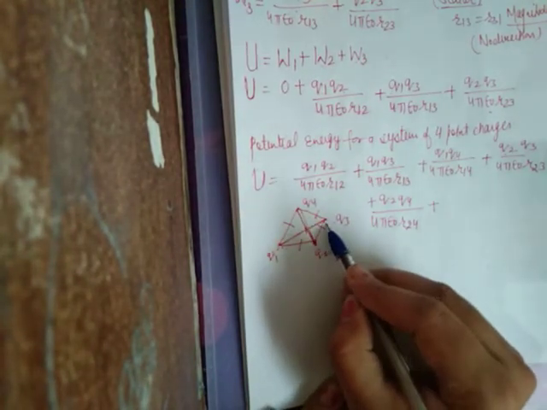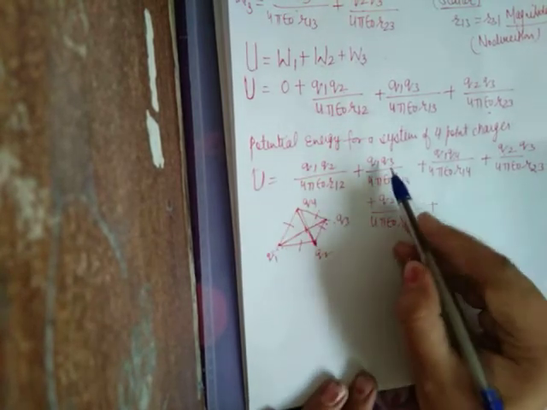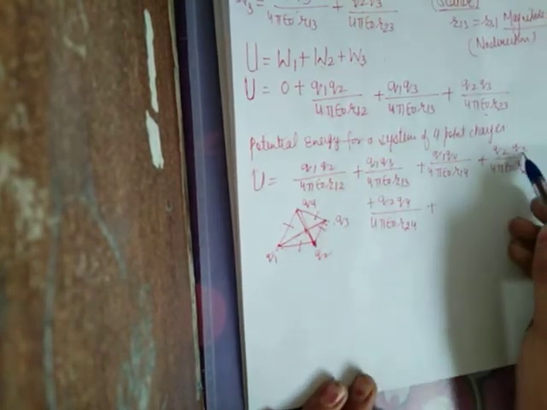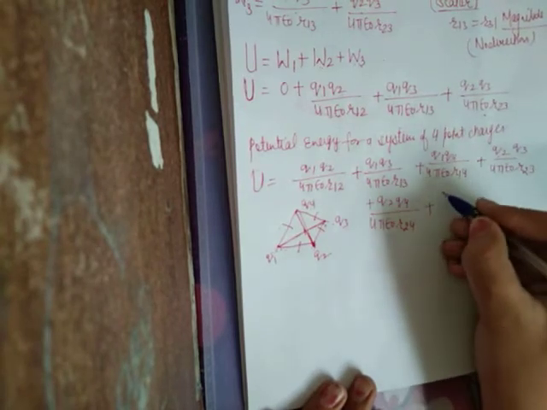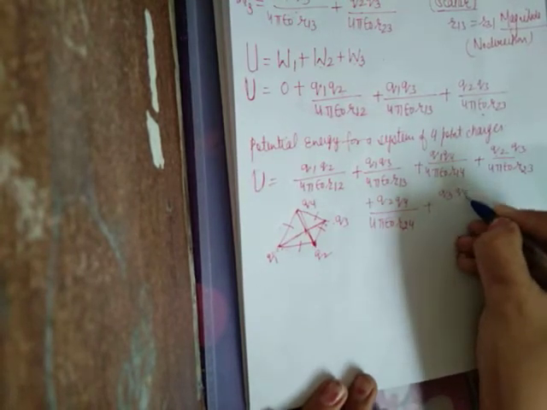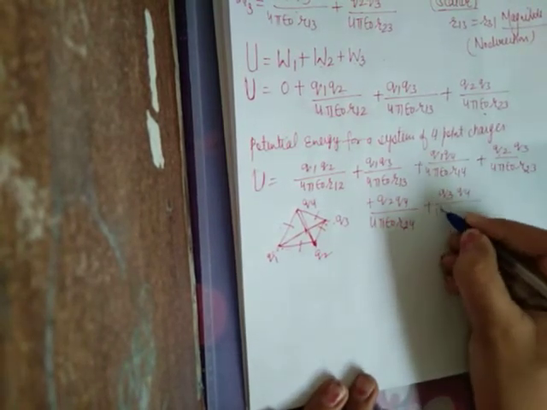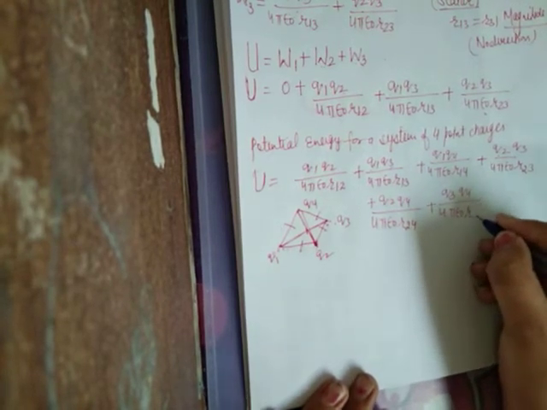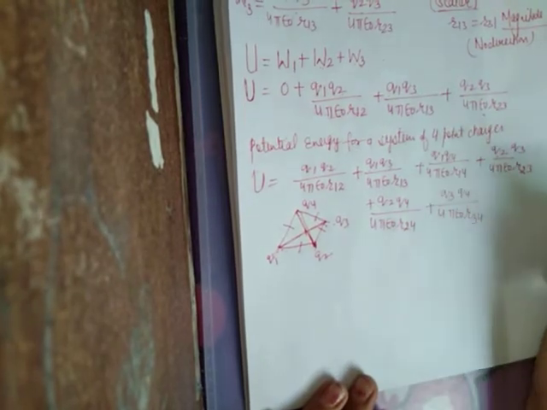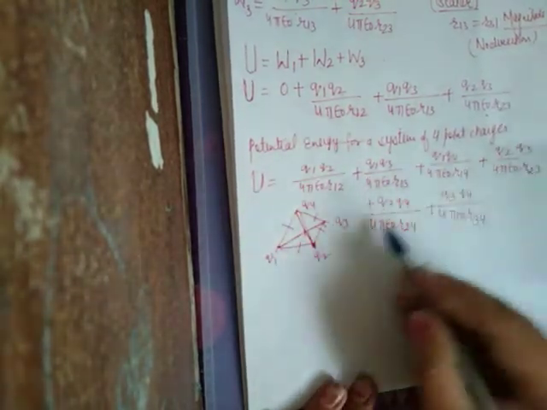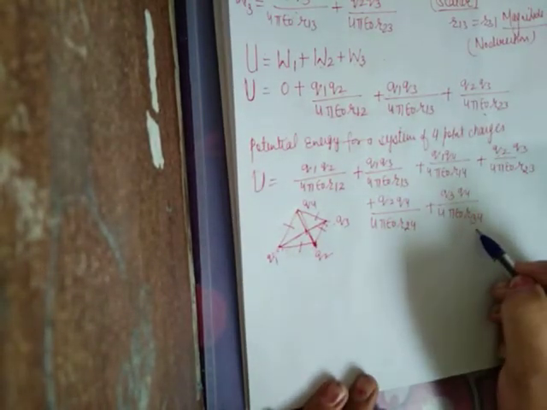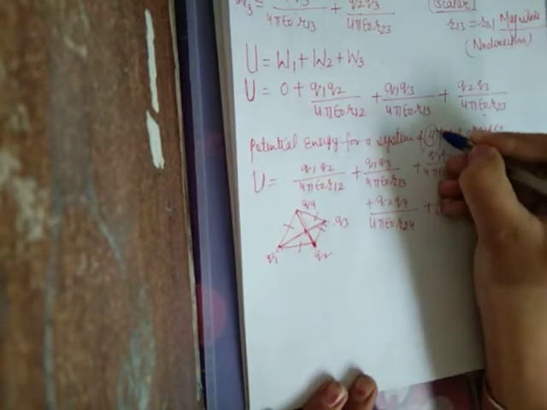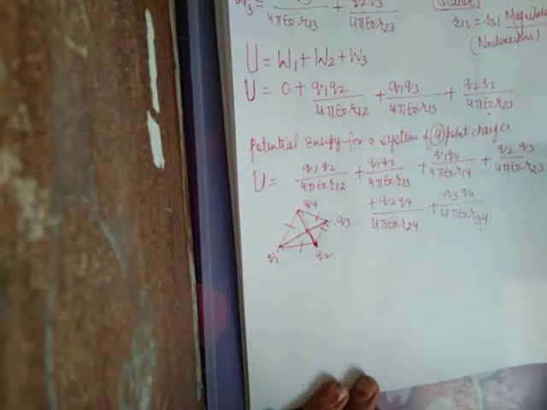Now what about 3? Q3 with Q1 done, Q3 with Q2 done. Now it's the turn to count Q3 with Q4: Q3 Q4 upon 4 pi epsilon naught R34. So this is the potential energy possessed by a system of 4 point charges.